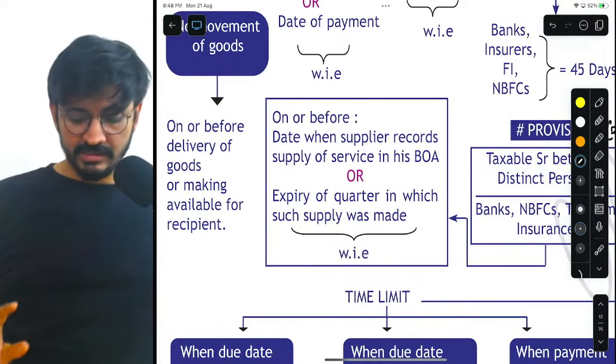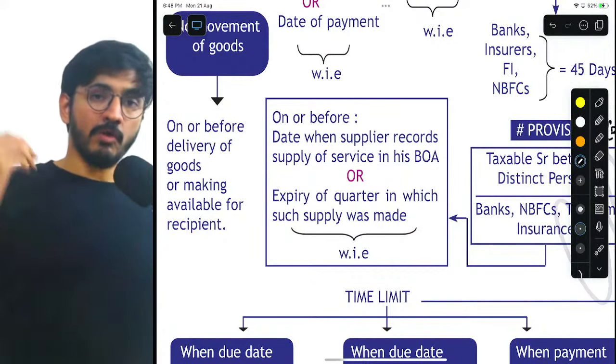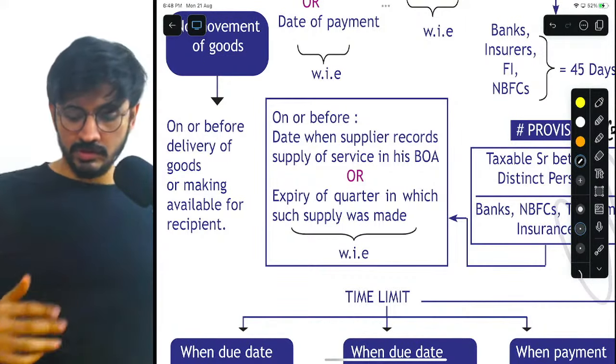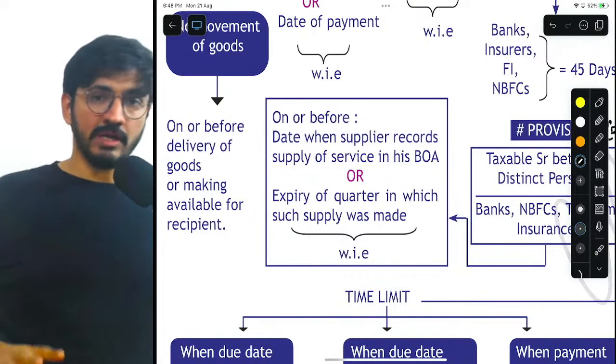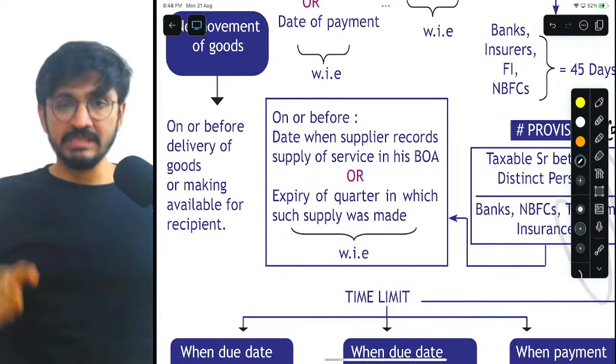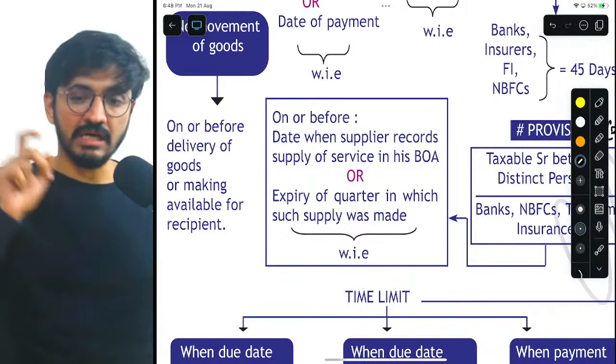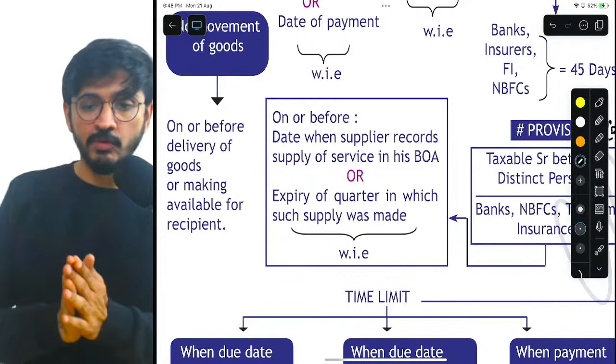In that case, what the government says is on or before the date when the supplier records the supply of service in his books of accounts, or expiry of the quarter in which supply was made, whichever is earlier. Whichever is earlier. Perfect, absolutely correct.